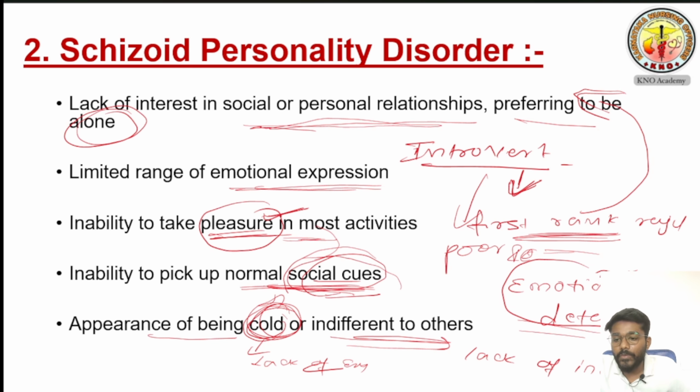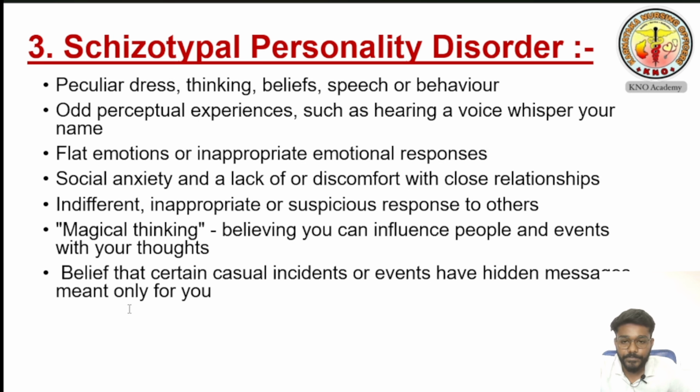So we'll discuss now what is schizotypal personality disorder. This one is the third personality disorder in cluster A. What is schizotypal personality disorder? I already told you to remember one word.